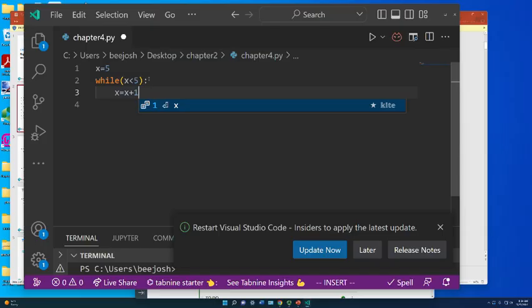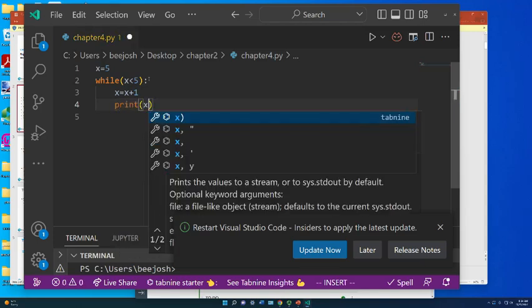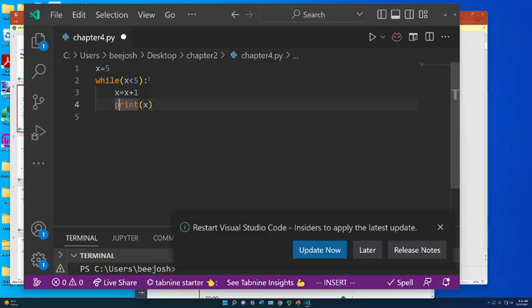So what I'm going to do here is a simple x is equal to x plus 1, and then I'm going to print x just so we can look at it. If I did it without the indent, that print statement would only run one time because it's not part of the while loop. This now puts it in the while loop, and that's what we call scope. The scope of the while loop is the indented code, and those are the statements that are repeated. So let's look at the behavior now.